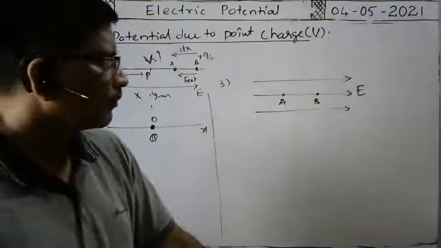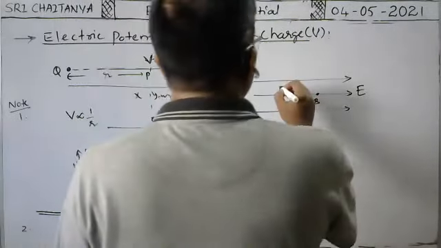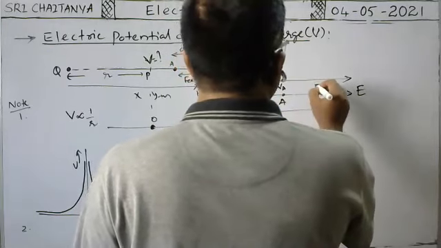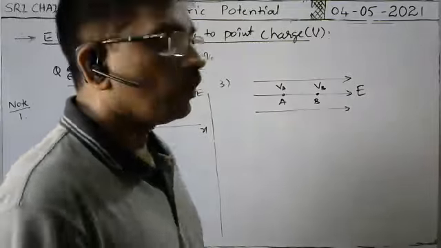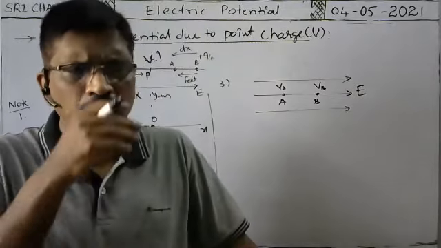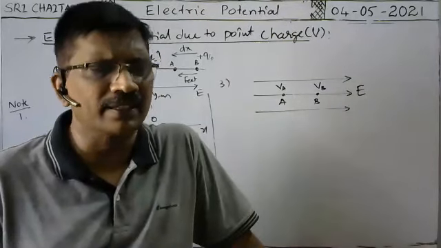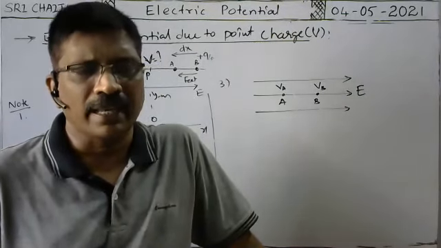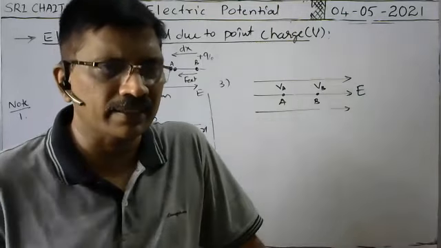In the electric field, we have considered the 2 points A and B, where electric potentials are VA and VB. So when you move along the direction of the electric field, does the electric potential decrease or increase?